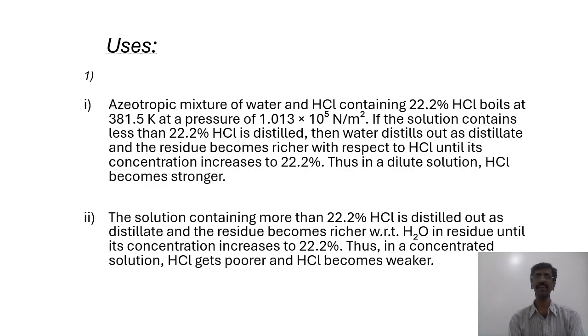तो कॉन्सेंट्रेटेड HCl में it becomes poor, okay, and therefore HCl becomes weaker. So remember this, dilute solution में HCl is stronger and concentrated solution में HCl becomes weaker. Alright, this is what we consider with respect to azeotropic mixtures.